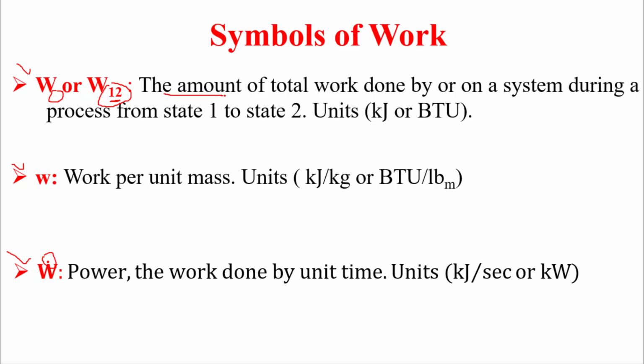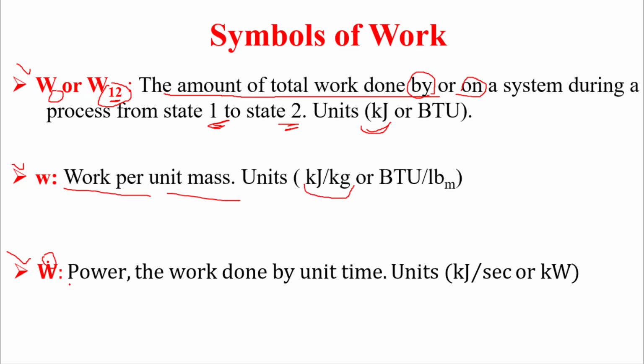This symbol represents the total work done by or on a system. We'll see the effect of these two words on the sign convention. On a system during a process from state 1 to state 2, and remember, those states must be equilibrium. Its unit is kilojoule, same as Q uppercase. Work lowercase is work per unit mass, and it is kilojoule per kilogram.